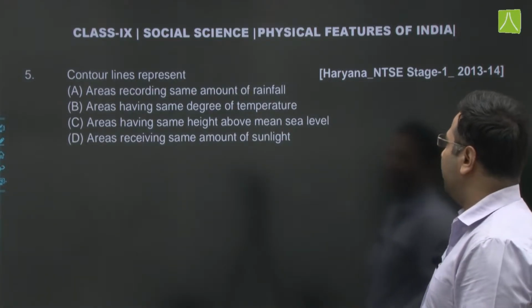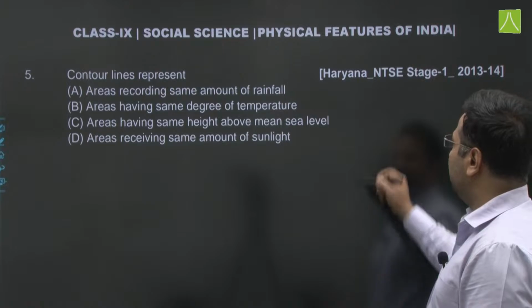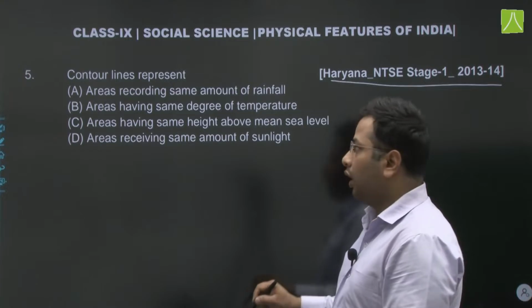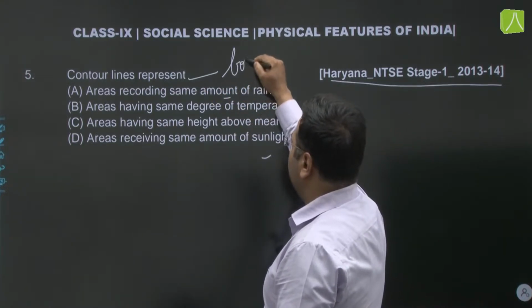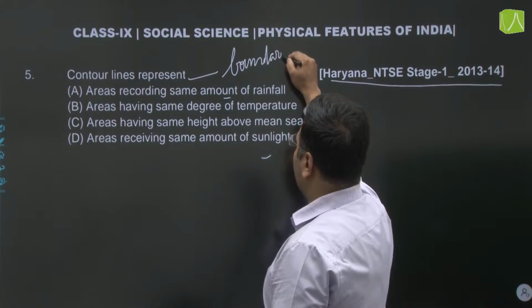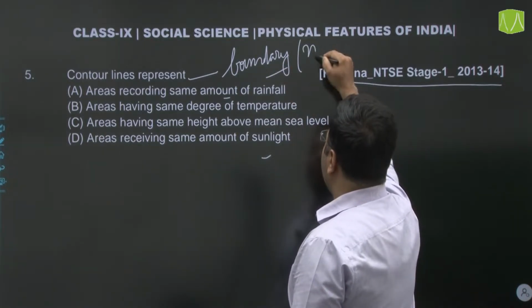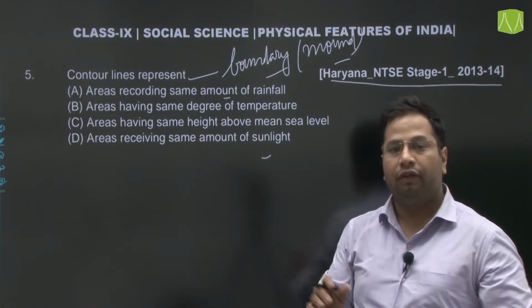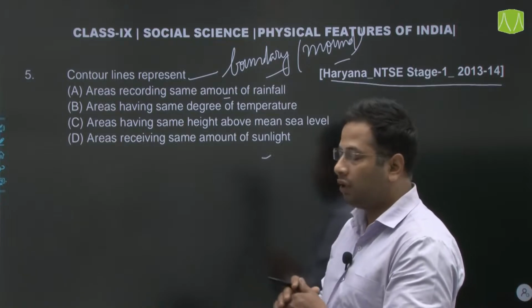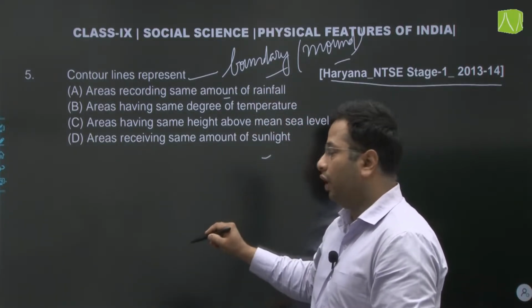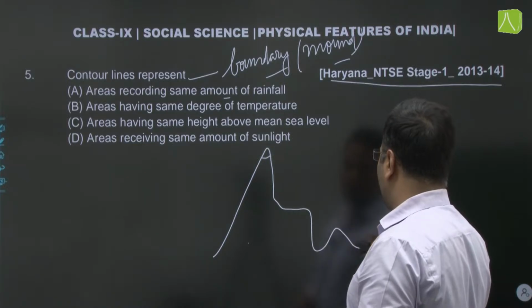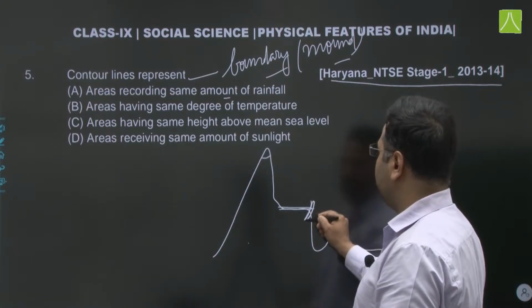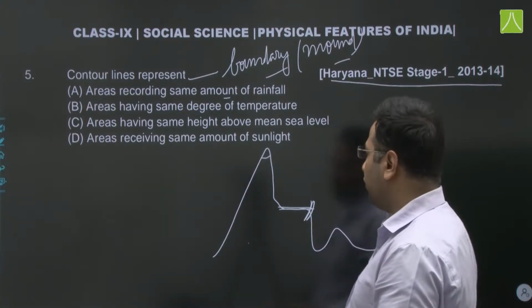Contour lines represent... We have this question in NTSE stage 1 Haryana 13-14. Now what are contour lines? Contour lines can be understood as boundaries, and mounds, which we call tile in Hindi. The mend that farmers build, any type of hurdles they create, these are boundaries. If you have heard about terrace gardening and terrace farming, you must have heard that different terraces are cut down. So the boundaries of these terraces, which is generally done on hilly areas, are called contours.